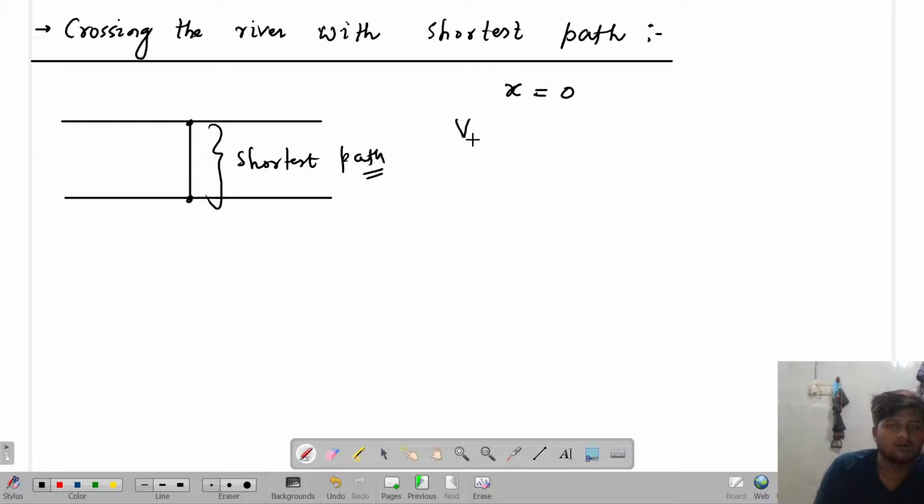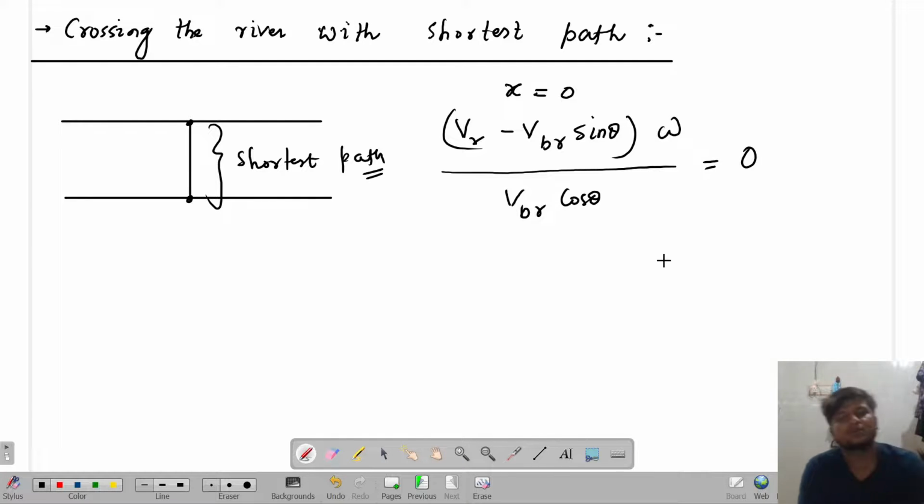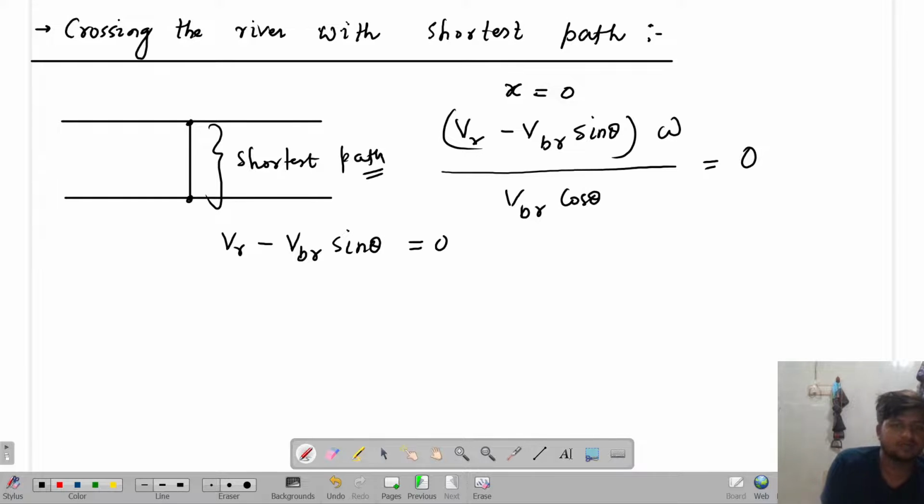Now you know x is equal to (velocity of river minus velocity of boat with respect to river into sine theta) into width of the river divided by velocity of boat with respect to river into cos theta, and that is equal to how much? 0. So now if we put it over here, what we will get? We will get an equation: velocity of river minus velocity of boat with respect to river into sine theta should be equal to how much? 0. From this, we get that if the particular person wants to cross the river with the shortest path,